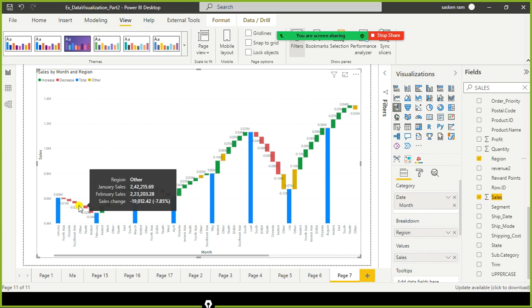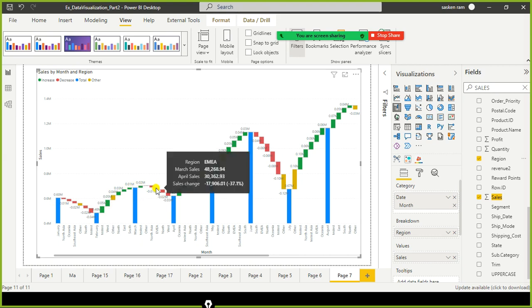Again, here also we can see the change in the sales, January sales and February sales. What is the difference between the change in value? Even with a waterfall, we can check the change in values for each period. So green, and here you can see that there is a decline for EMEA. But at the end of the day, all these values got added to this one, and that is what you are seeing here, the running total.